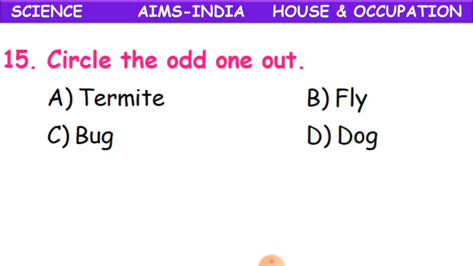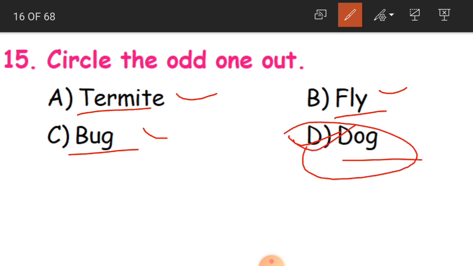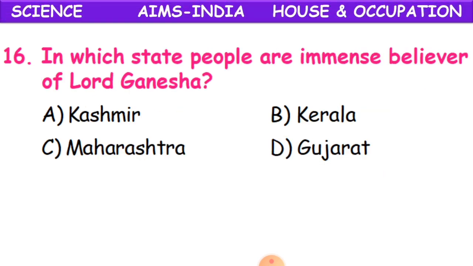Clear, children? Now circle the odd one out. The options are termite, fly, bug and dog. What is the odd one here? It is dog, because termite, fly and bug can fly. They are insects, basically. But dog is an animal. So that is why dog is the odd one. Clear, children? Now, 16th question.